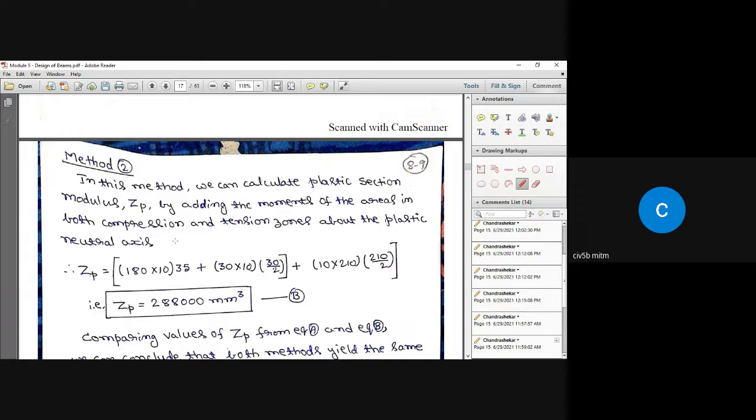That's all. So that's what I have written here. In this method, we can calculate plastic section modulus Zp by adding the moments of the areas in both the compression and tension zones about the plastic neutral axis.